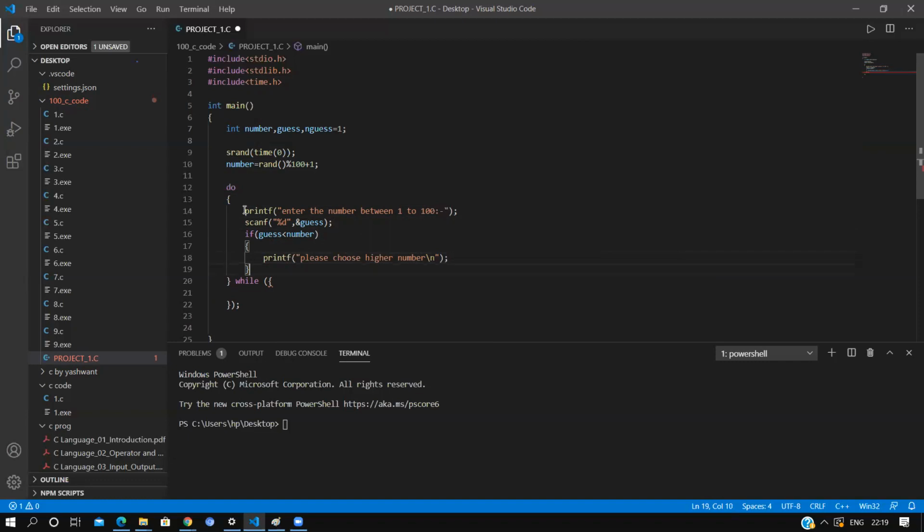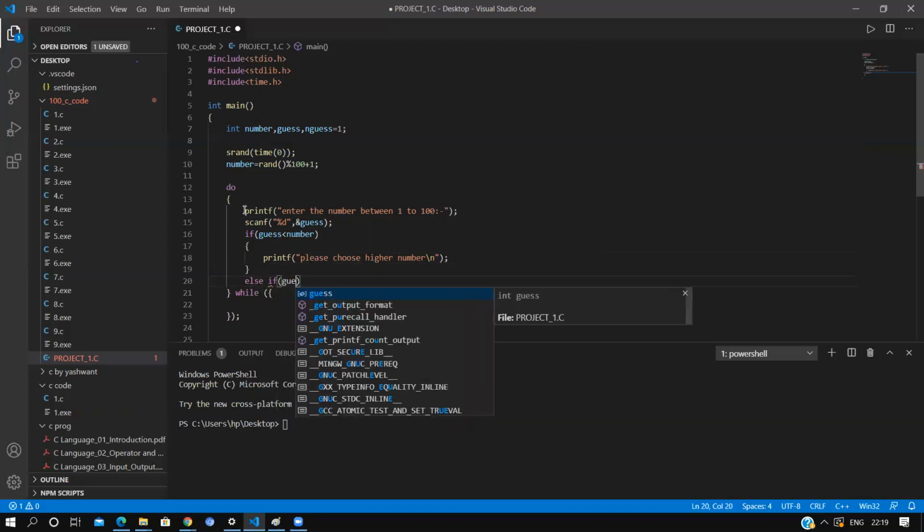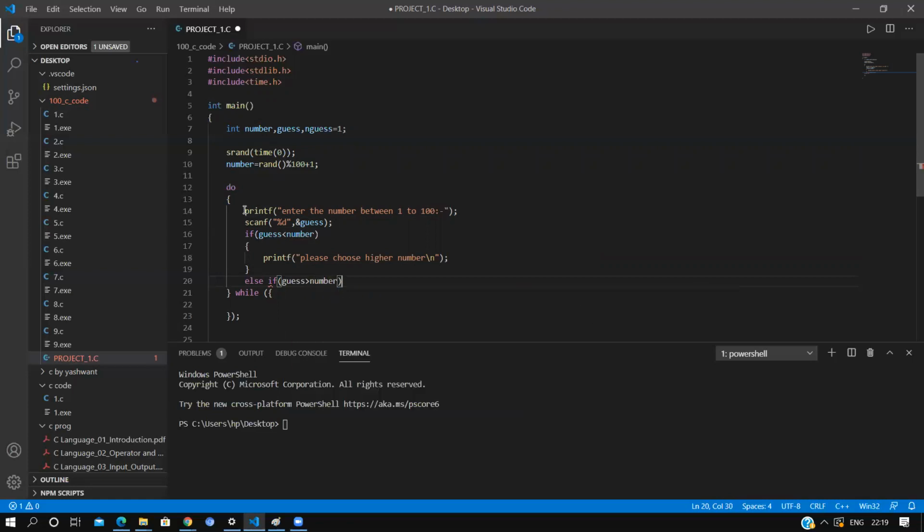Now again else if guess is greater than number, then printf, please choose lesser number, right? Lesser number, backslash n for the new line.